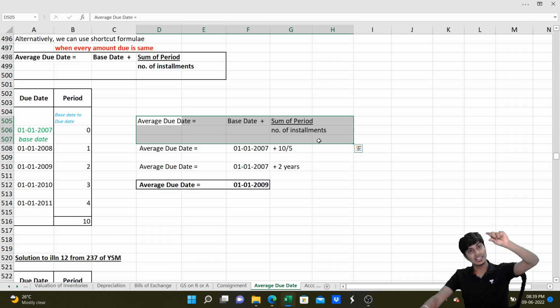However, if you think it's an additional formula and you want to do it with the routine concept only, you can still do it. You'll still get full marks. The answer also you'll get. But this will save a little time. Yeah. So that's with regard to the average due date concept. We have now successfully completed the topic of average due date.